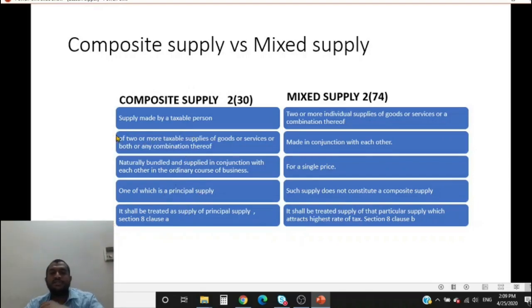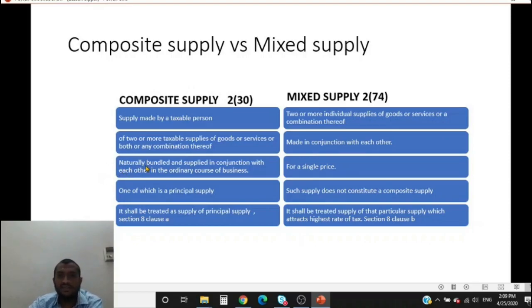So what are the conditions here? It is supply of 2 or more taxable supplies. Remember this. If one of the supplies being made is exempt, then it is not a composite supply. Which are naturally bundled. How can we say that it is naturally bundled? You could look at industry wise.